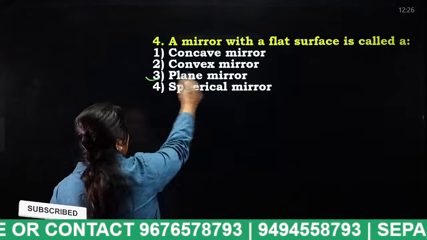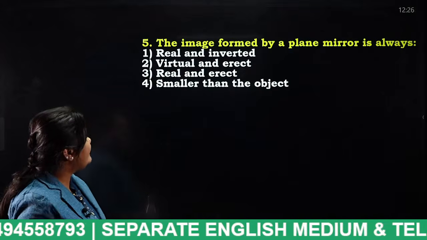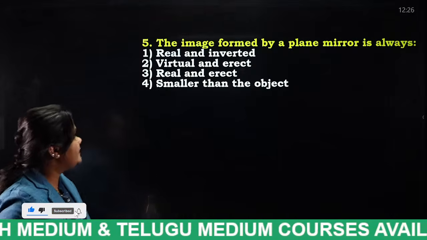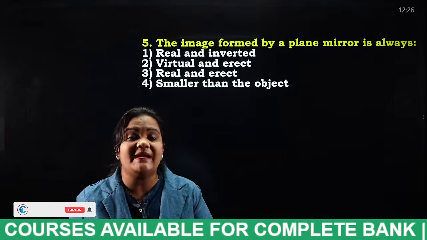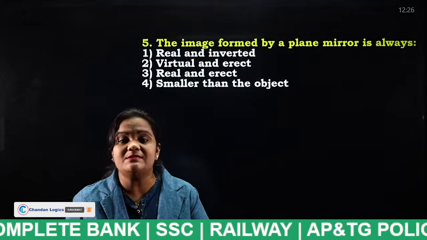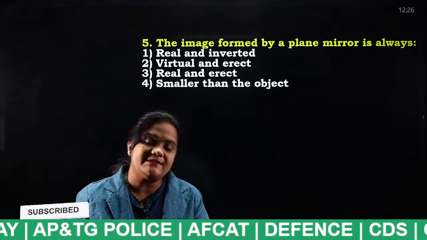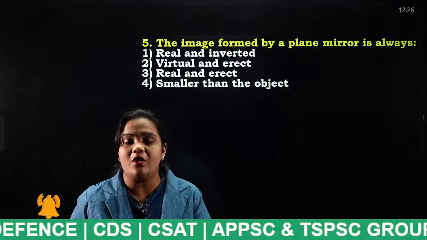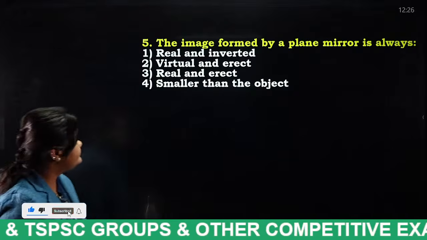Very good. Plane mirror. The image formed by a plane mirror is always real and inverted, virtual and erect, or real and erect and smaller than the object. I have already explained that the mirror follows the left-right inversion method. That means the thing on the left side will appear on the right side, and the thing on the right side will appear on the left side. That is followed by the mirror. So what is the answer for this question?